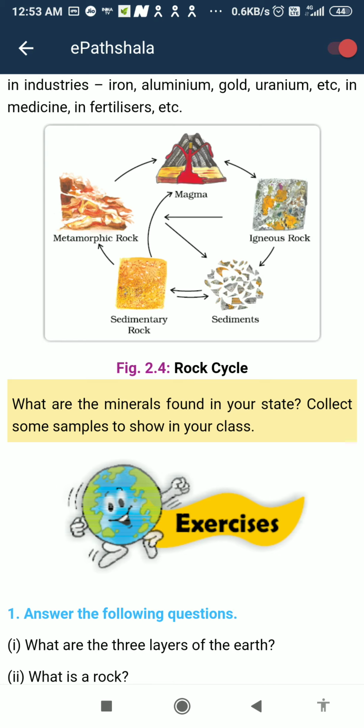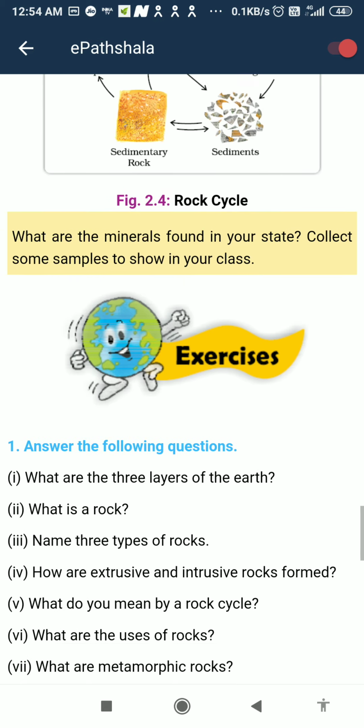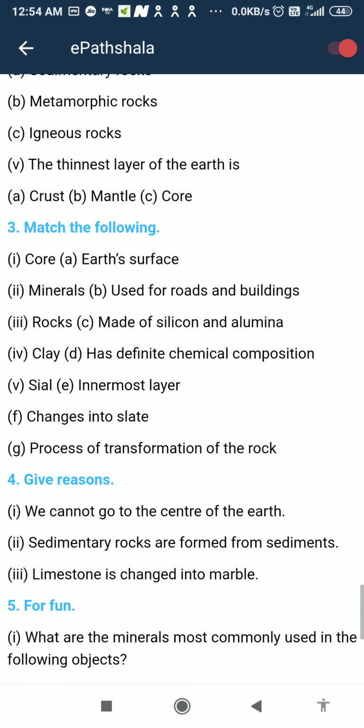But in our state UP, there are no mineral deposits. Collect some samples to show in your class. But on the border of UP, you can find some huge stones lying on the hilly region.